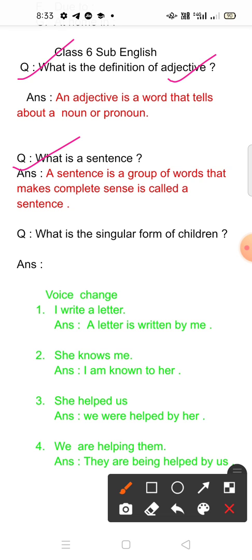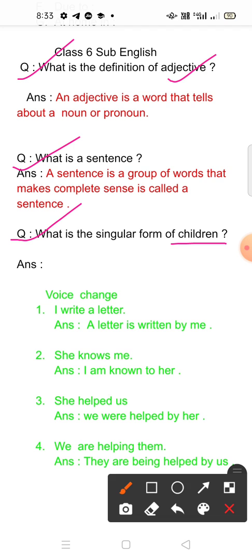Then come here: what is the singular form of children? Here children is in plural form. Plural means more than one. In English, if there is one of anything, that is singular. If more than one, 2, 3, 4, 5, then it will be in plural form.